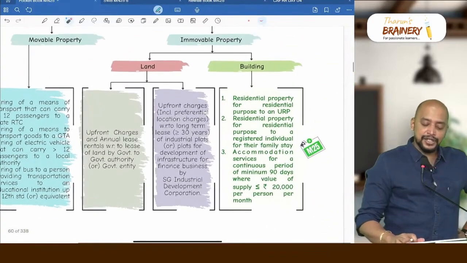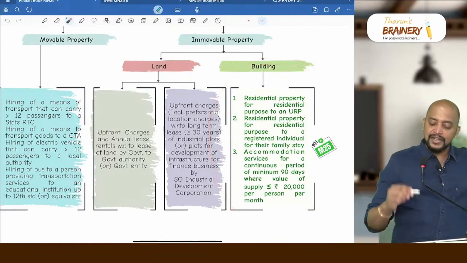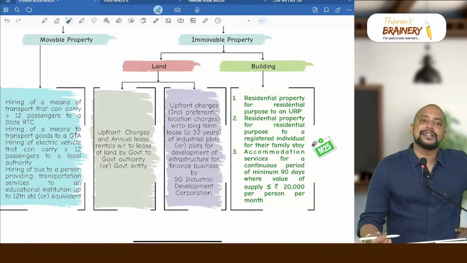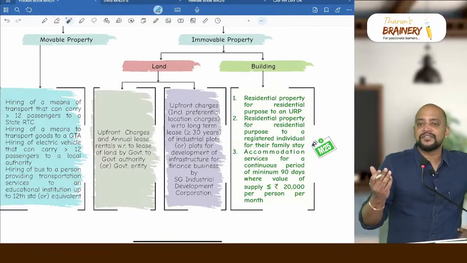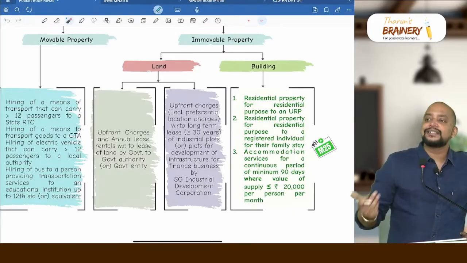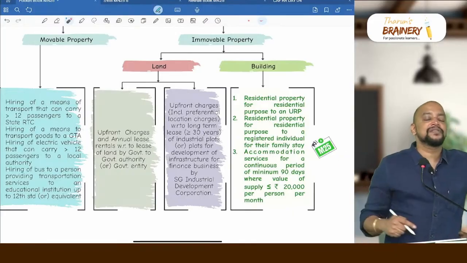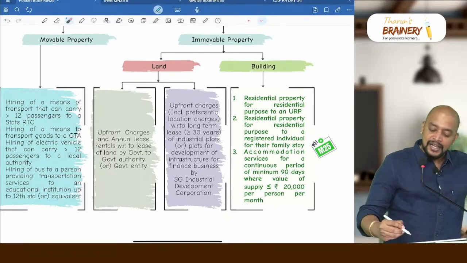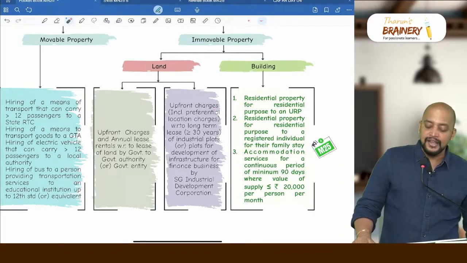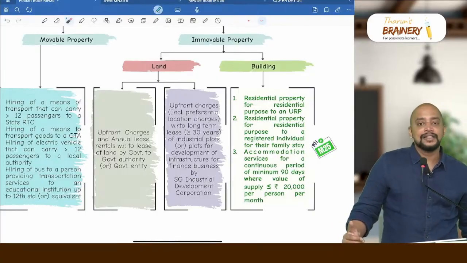Then in relation to renting of immovable property, you look into buildings. In the first point, I have a residential property. How do we know that it is a residential property? In the exam it will be clearly given as a house or residential property. But in reality, residential property means that at the time of construction we would have got the approval, in which we mention whether it is a residential or commercial property. So it's a residential property. For what purpose have we given this residential property? For residential purpose. To whom? To an unregistered person, that is exempted.